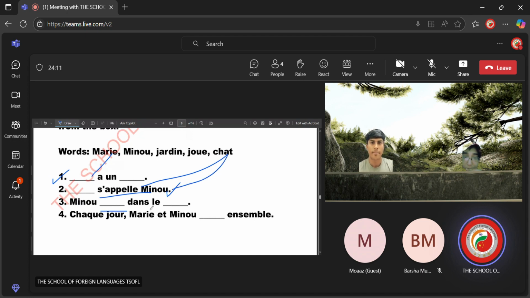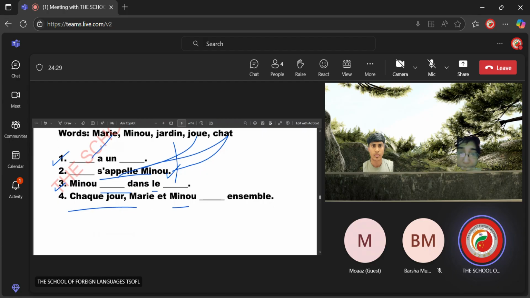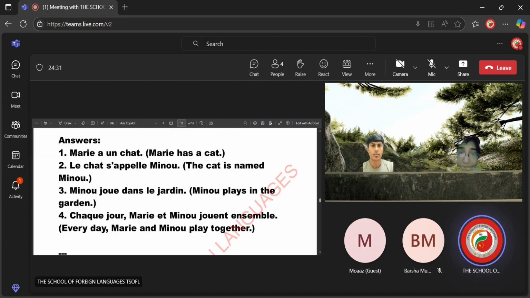Minou dash dans le dash. Minou dash in the dash. Plays in the garden, right? Minou joue dans le jardin. Every day, Mary and Minou dash together. So chaque jour, Marie and Minou jouent ensemble, right? To play together. Here are the answers.